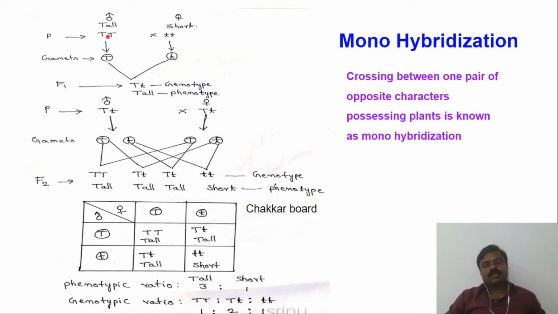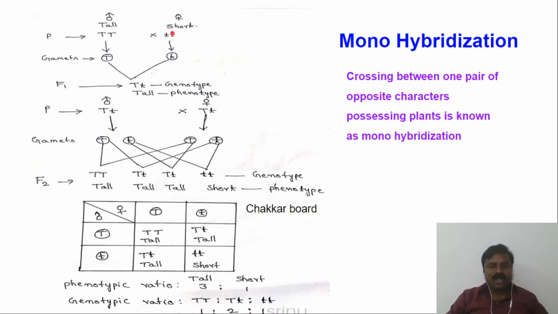Generally, we take the first letter of the English word. So tall, the first letter is T. When we take this capital T as the dominant one, then we have to take the small letter of this one as the recessive. So capital T is the tall plant, and its small letter is the dwarf plant or short plant.